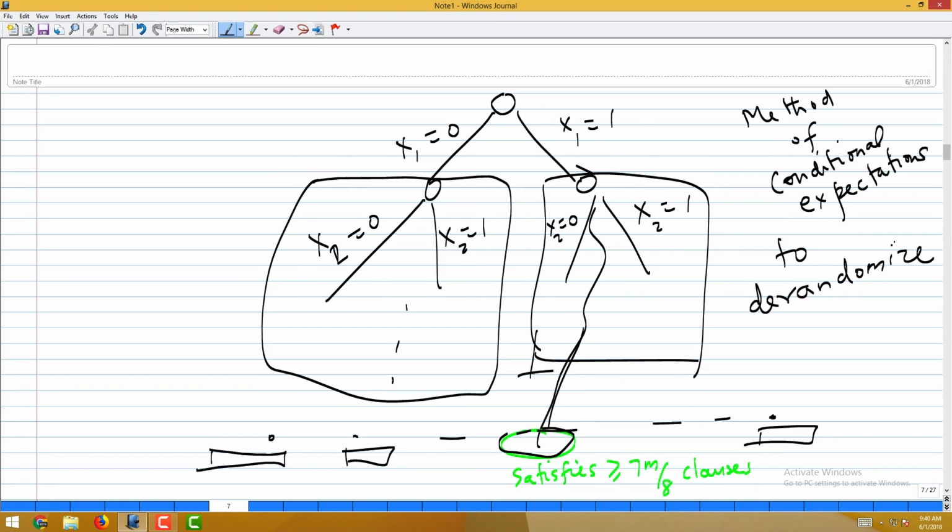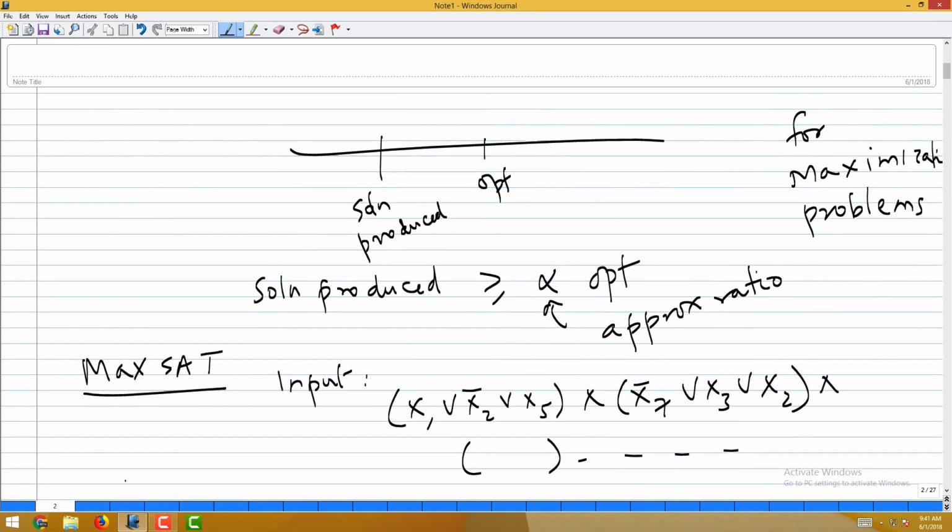It's a technical concept, but not very hard if you just look at it and stare at it a couple of times. So, what is the end of the story? We can deterministically find an assignment to my given 3-SAT formula, which satisfies at least 7/8 of the total number of clauses. In this world, the solution produced is at least 7/8 of the opt. It will be less than the opt because it is a maximization problem and I am approximating it, but it will be at least 7/8 of the opt, and it is a 7/8 approximation ratio.